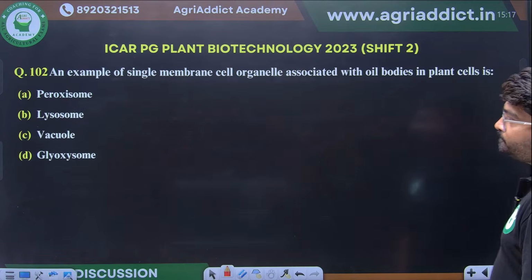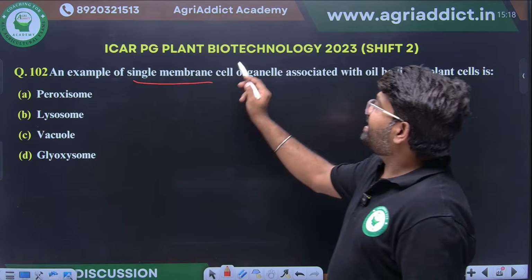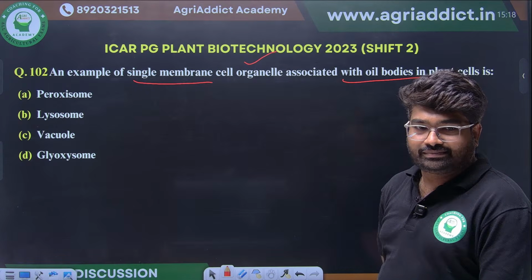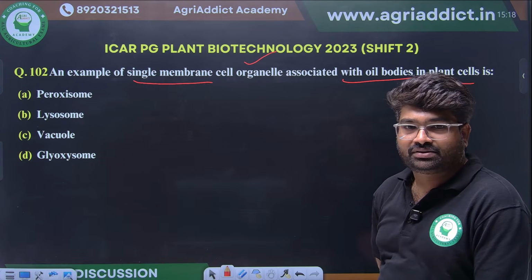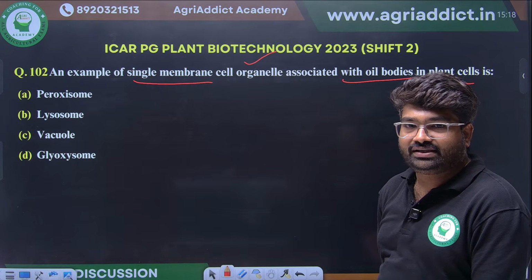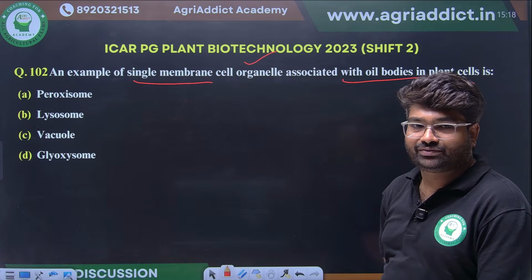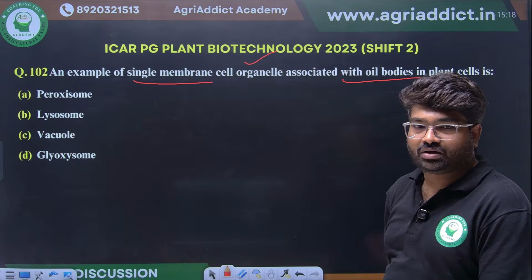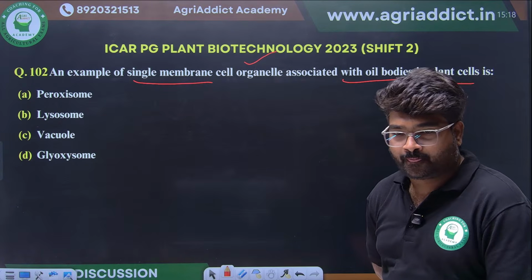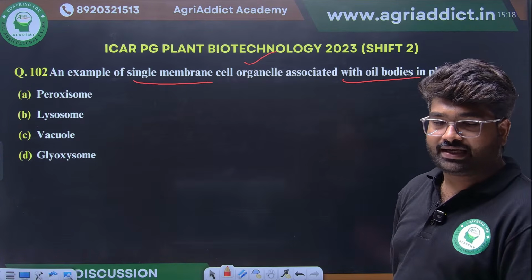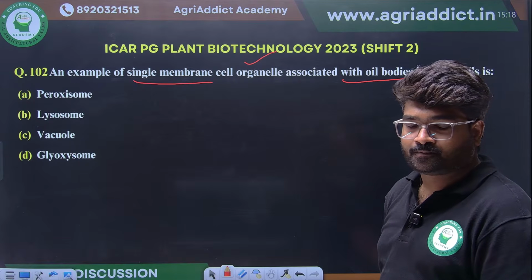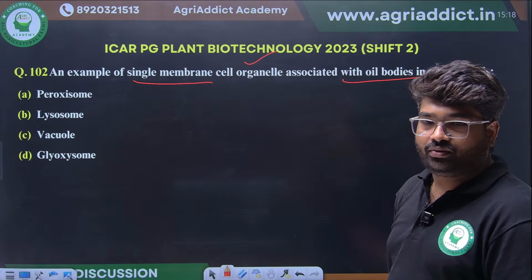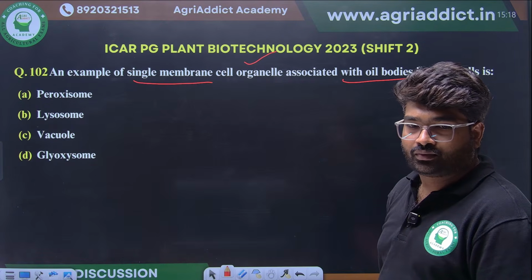An example of a single membrane cell organelle associated with oil bodies in plant cell is what? Whether it's a peroxisome or lysosome or vacuole or glyoxysome. What will be the answer? Yes, I want the answer from you guys. Peroxisome, glyoxysome, vacuole, or lysosome? What will be the answer?